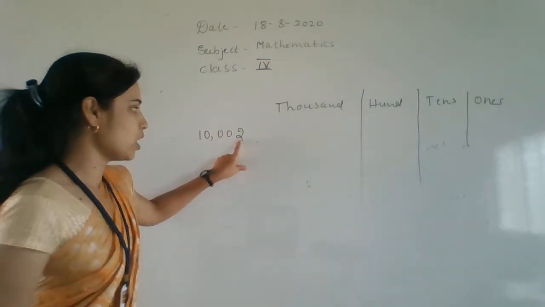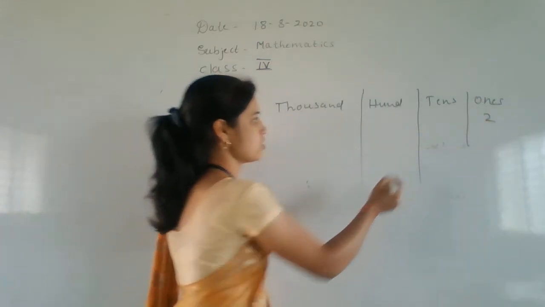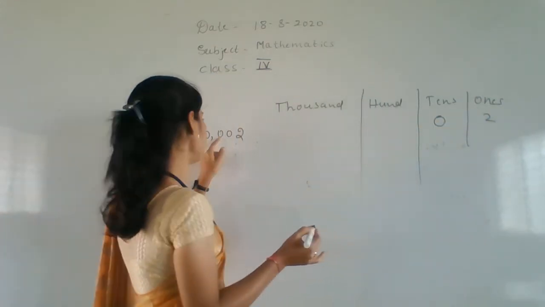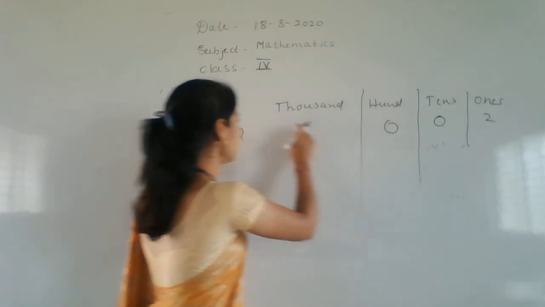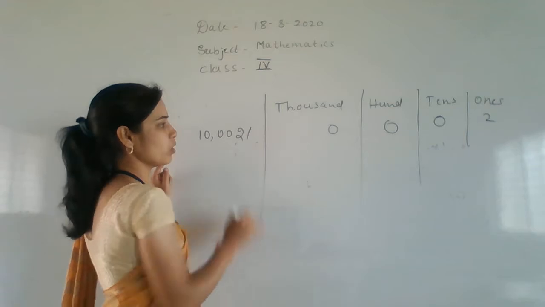Ones place, how much is there? 2 is there. Ones place has 2. Okay. What is in the tens place? 0. Next, the 100 place has 0. Okay. The 1000 place has 0. The 10,000 place has 1. Okay.